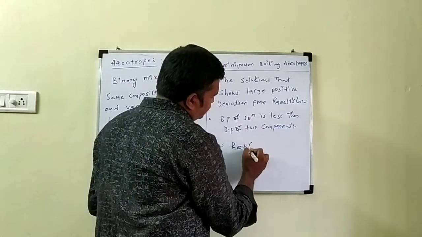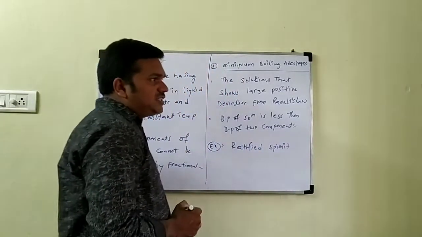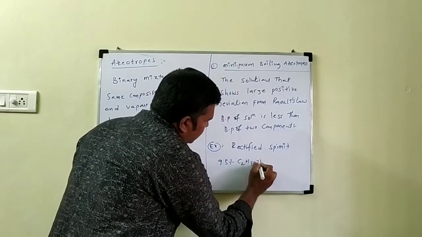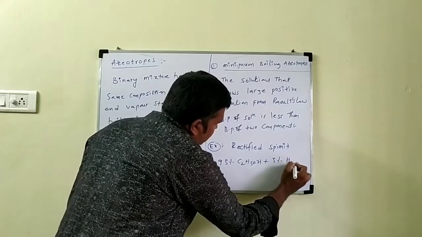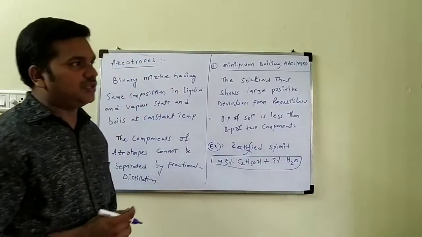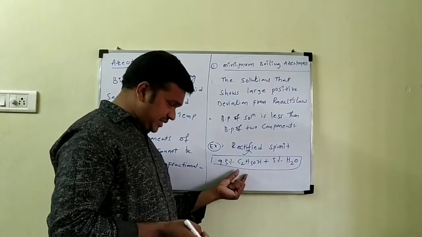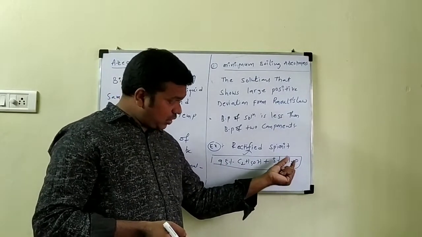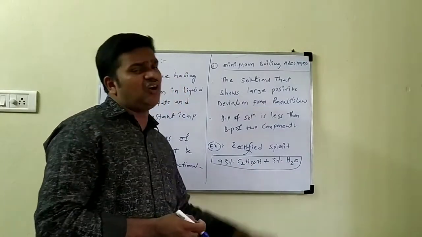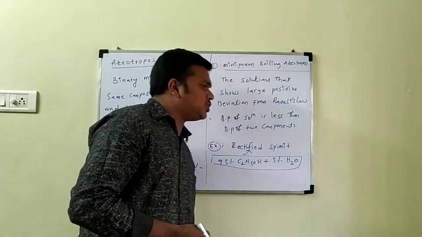Rectified spirit: 95% ethyl alcohol plus 5% water is called rectified spirit. Whenever the composition of ethyl alcohol reaches 95% and water 5%, it forms a pure liquid, so the components cannot be separated. So this comes under minimum boiling azeotropes.